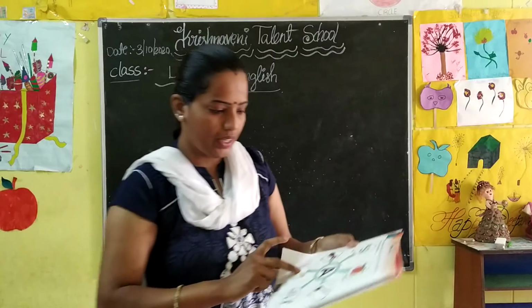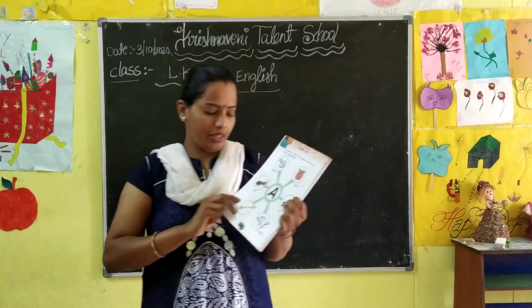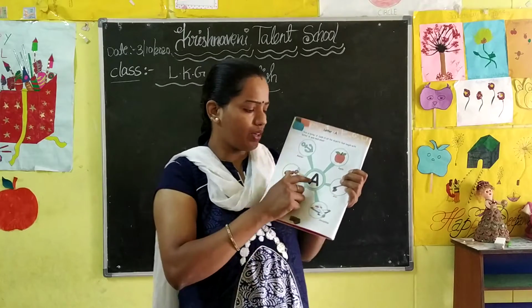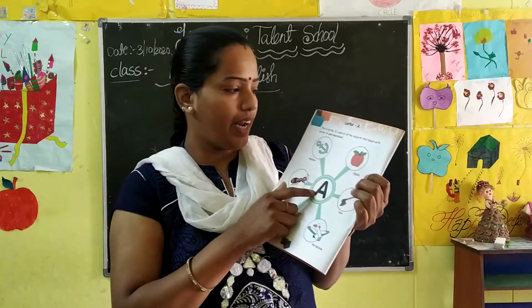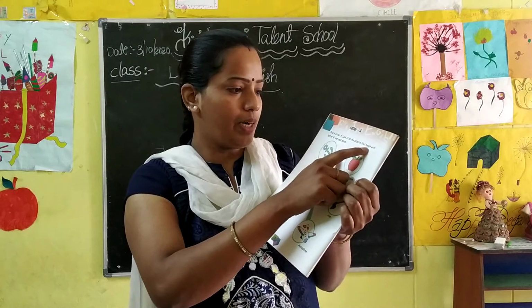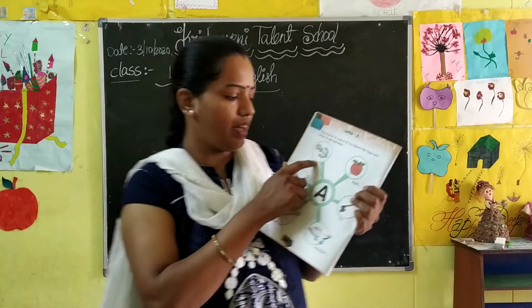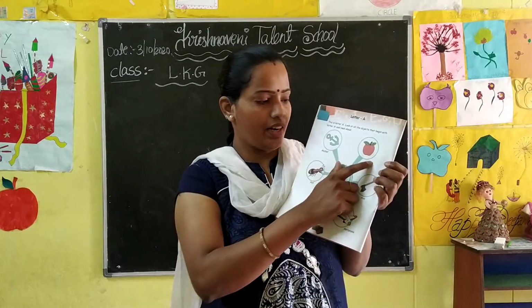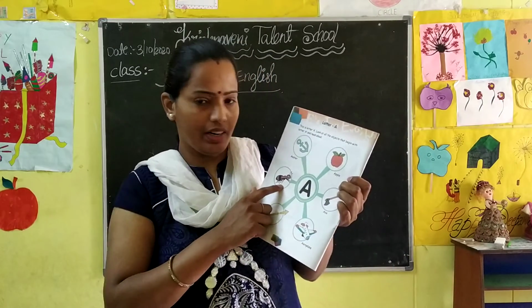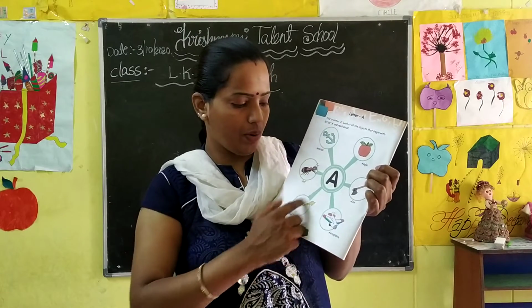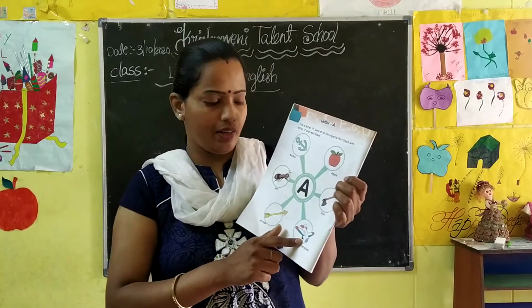Okay, children, open page number 2. And what is there here? This is the letter A. Look at all the objects that begin with the letter A and read aloud. Say A for anchor, A for apple, A for ant, A for axe, A for arrow, A for aeroplane.